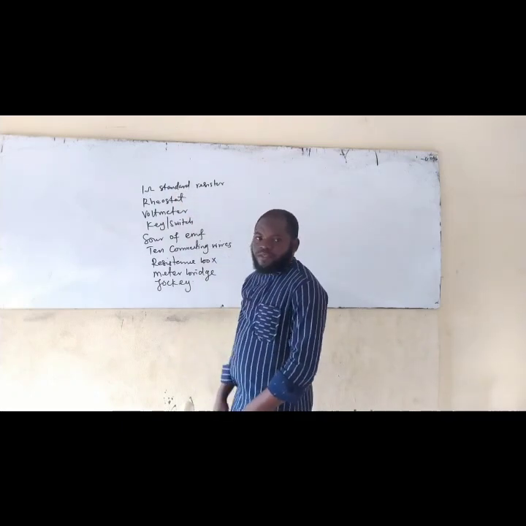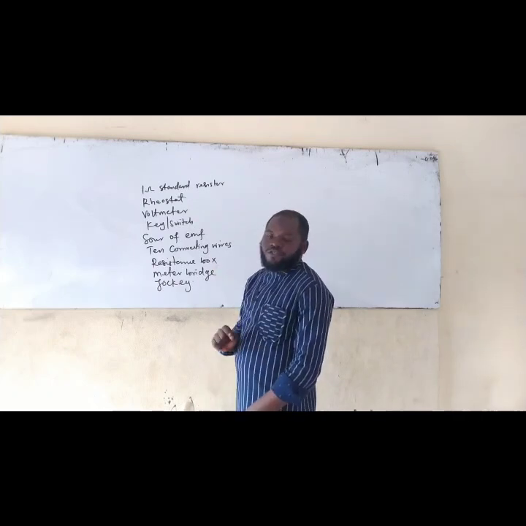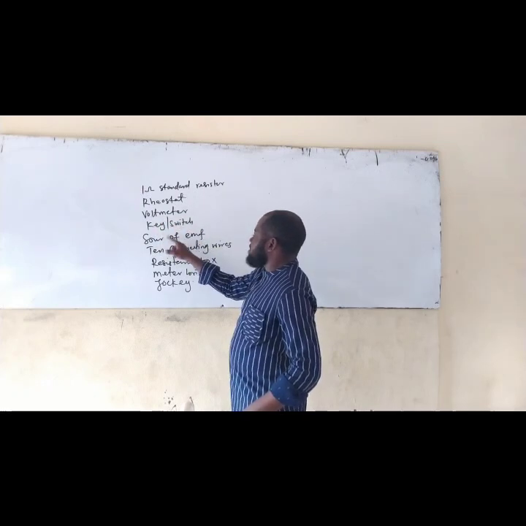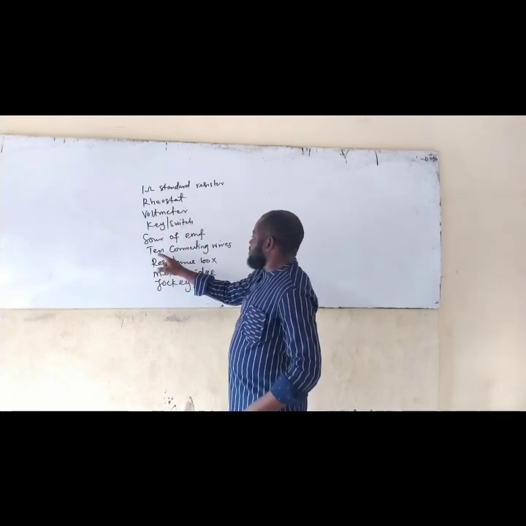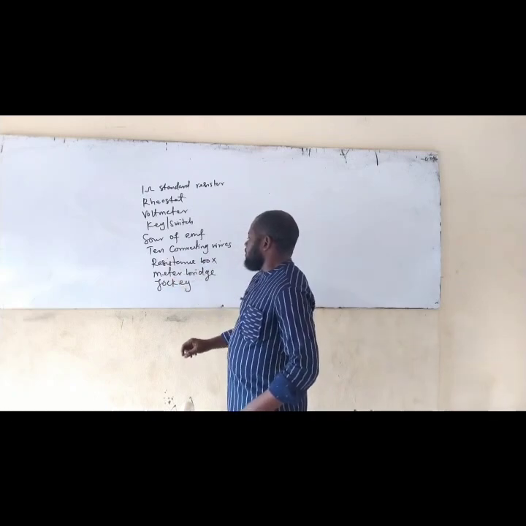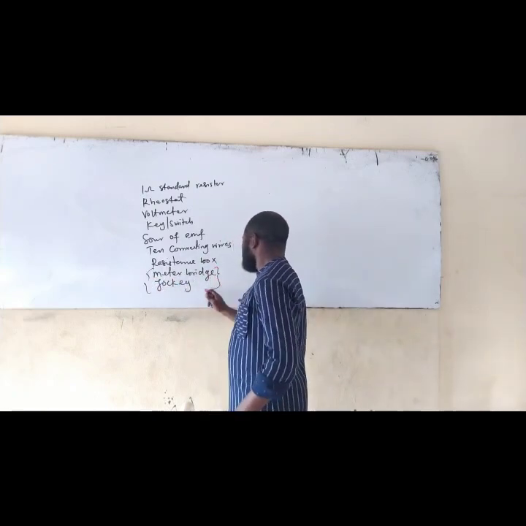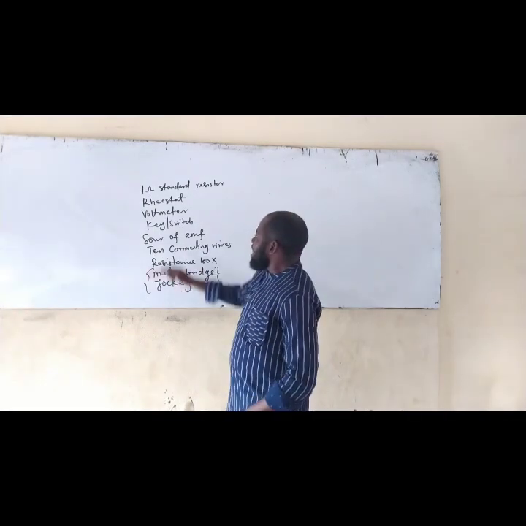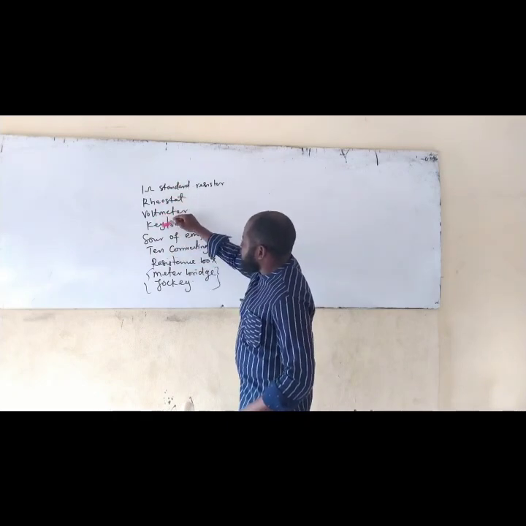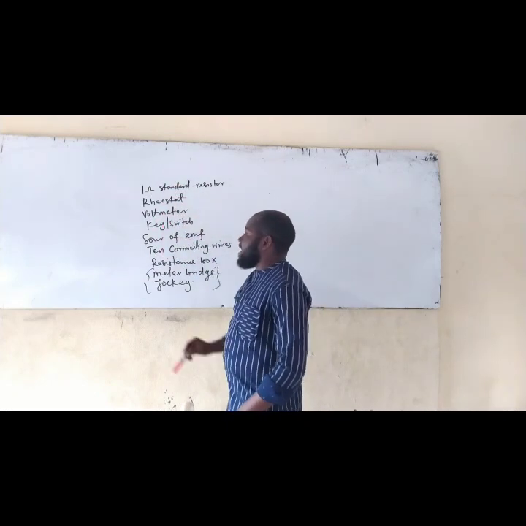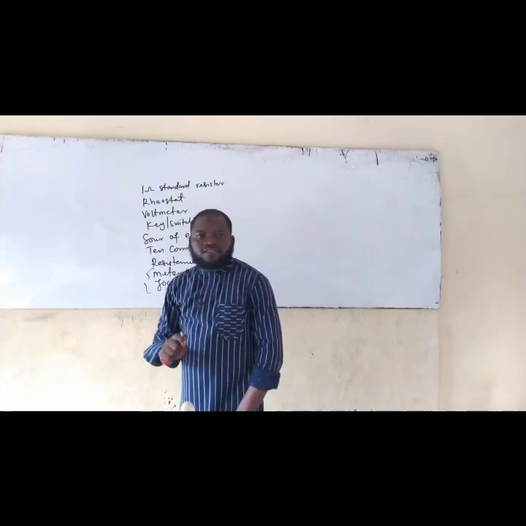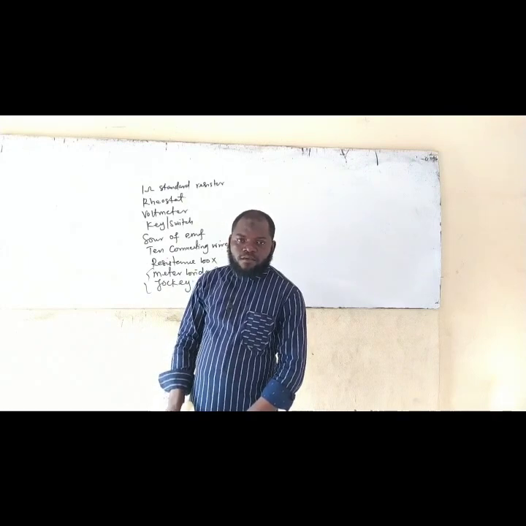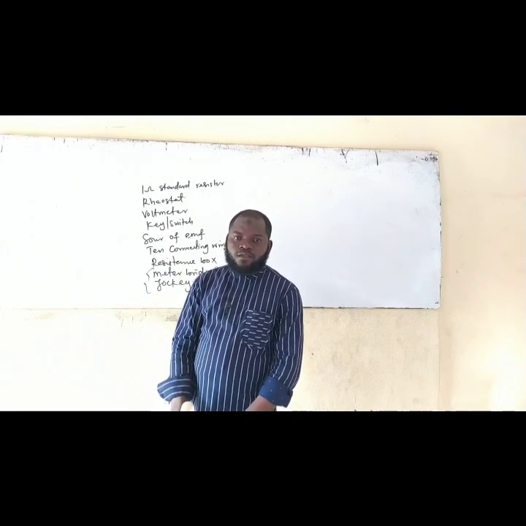Now, what's the function of all this? Now, the first thing you want to know is that having resistance, rheostat, voltmeter, key, source of EMF, that is battery, connecting wires, resistance box, forget about these two first. Are you getting it now? Forget about meter bridge and jockey. If I have the following, that is 1, 2, 3, 4, 5, 6, 7. If I have these 7 items, no doubt, the experiment they want to verify is Ohm's law. Am I making sense now? Is what? Ohm's law.